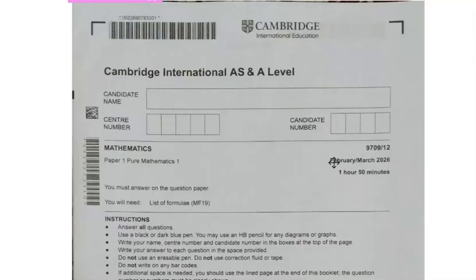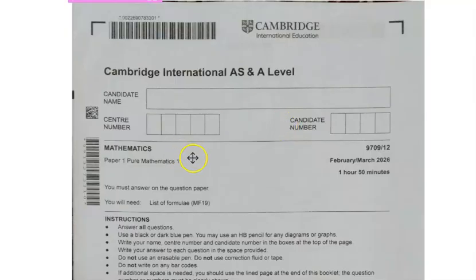So the March series allows Cambridge students in India to get results at the same time as students taking the national board exams. Like in India, they have the CBSE, they have the ICSE, and they have the state board. Again, it also aligns with the college admissions, so it enables students to apply to undergraduate programs at the Indian universities immediately upon completion. But other countries might not have access to this particular exam.